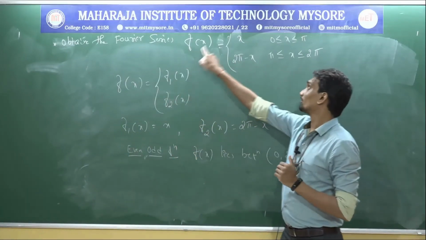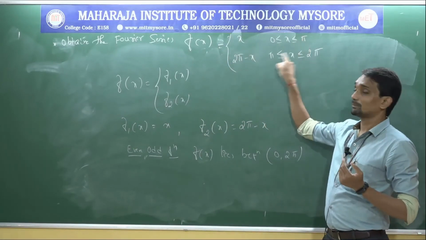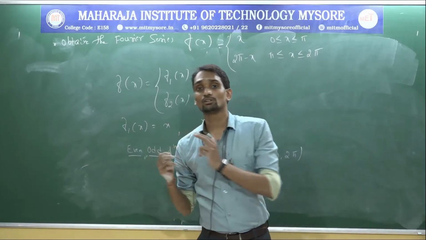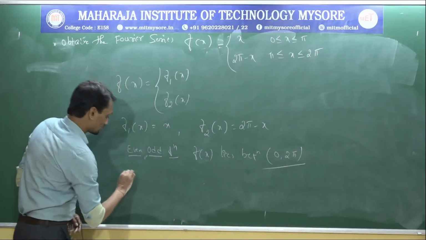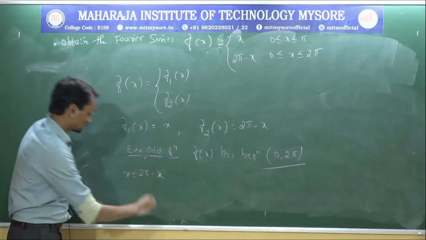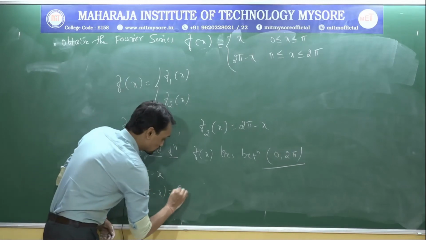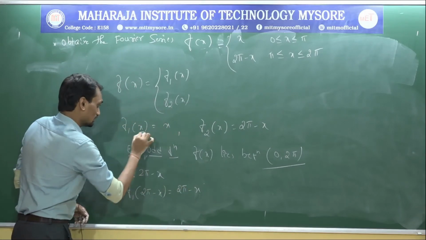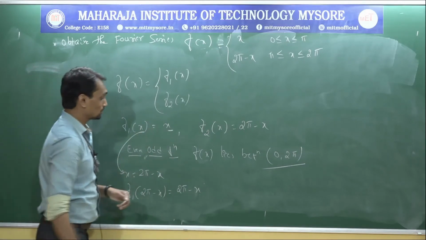See here, f(x) is split into two functions, f1 and f2, for 0 to π and π to 2π. So f(x) is divided into two parts over 0 to 2π. If it is 0 to 2π, what is the value we need to substitute? x equal to 2π minus x. So if I substitute here, f1(2π minus x) equals 2π minus x. What I am doing is replacing this x with 2π minus x.